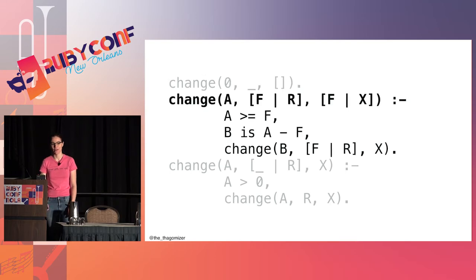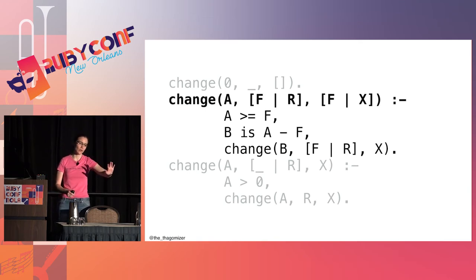That's the easy one. Here's the second one. Focus just on the first line right now. This is where we use pattern matching. So I've got an amount A, and this is saying that I make change for the amount A by using the first thing from my cache drawer, and that is the first thing in the way I make change. So this is the case where I use that first bill or coin in the cache drawer.